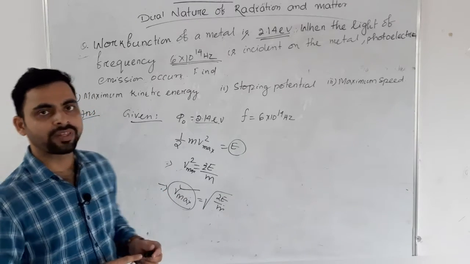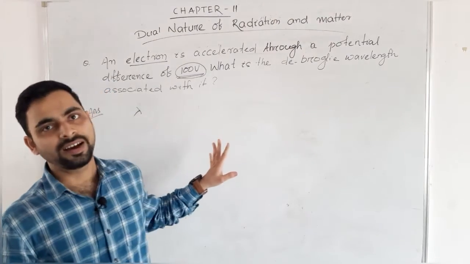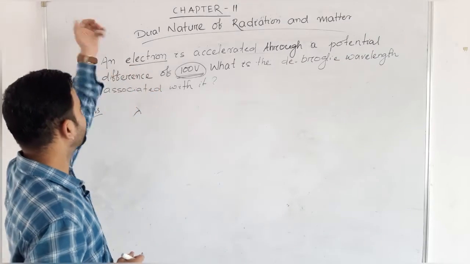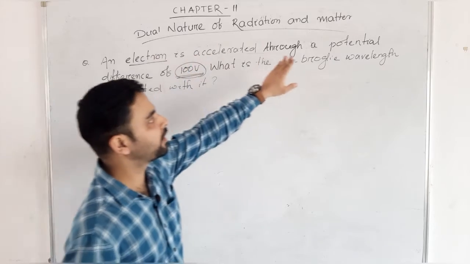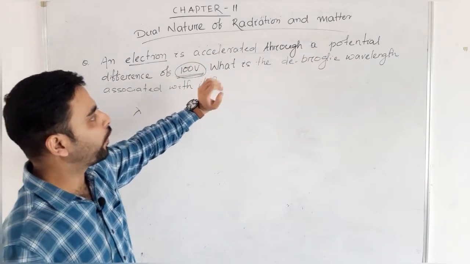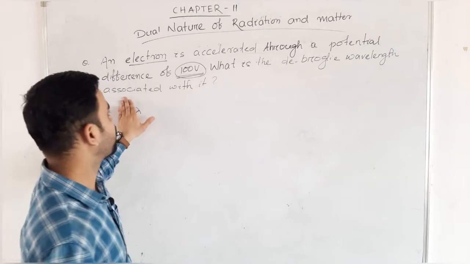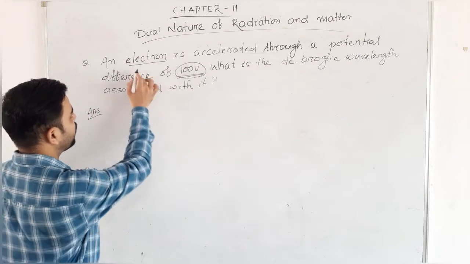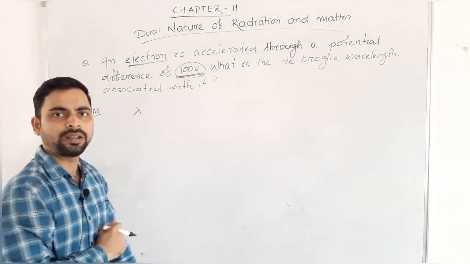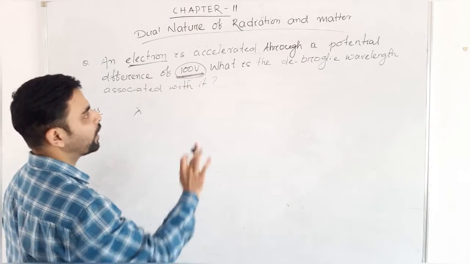So thank you for today's class. Let us try another problem. Here in the problem, it is given that an electron is accelerated through a potential difference of 100 volt. What is the de Broglie wavelength associated with it? That means an electron is there and the potential difference is 100 volt. So we have to calculate what? The de Broglie wavelength.